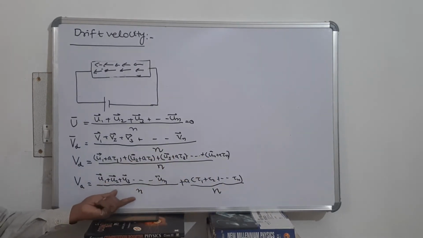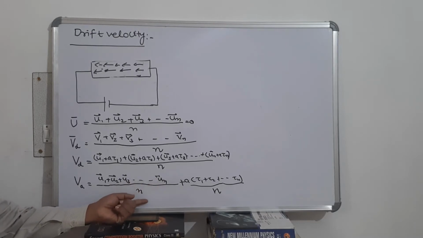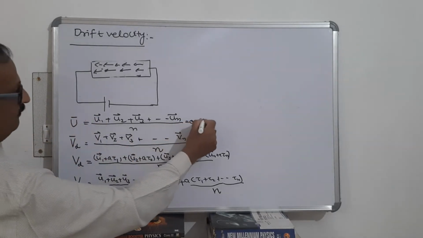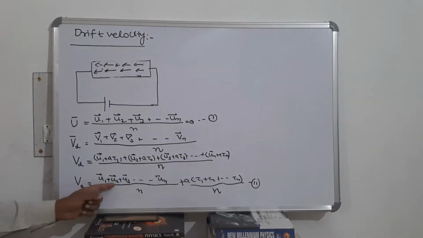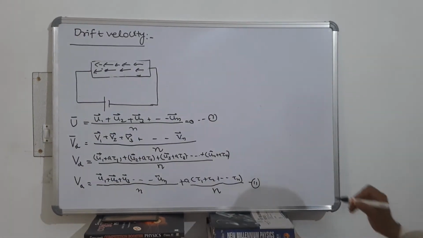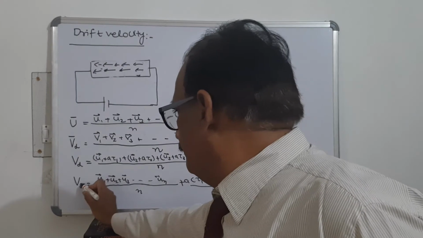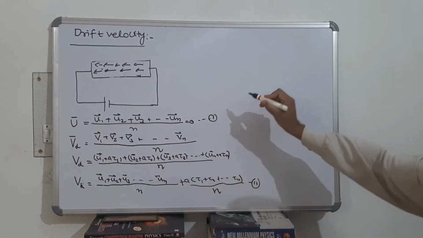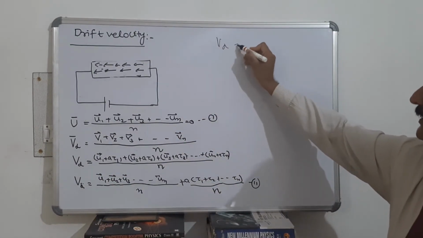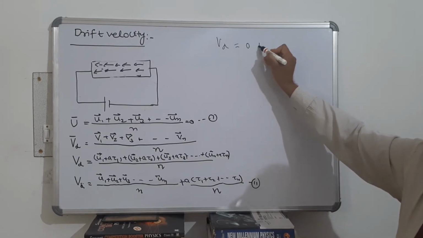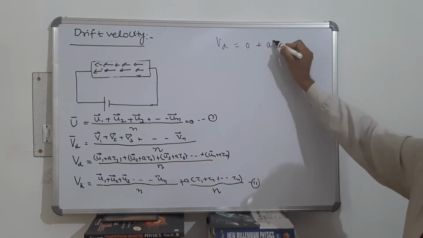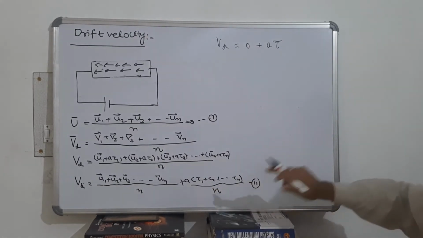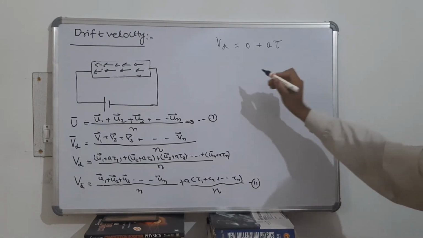And this u1 plus u2 plus u3 plus un upon n is 0, from equation 1. So therefore you can write drift velocity Vd is equal to 0 plus a times the average time, t1 plus t2 plus up to tn upon n, which is the average time. This is called relaxation time.